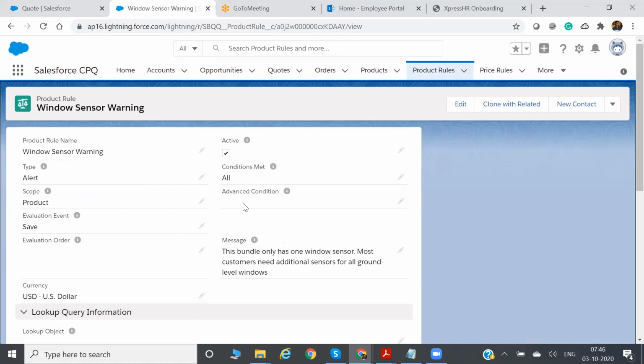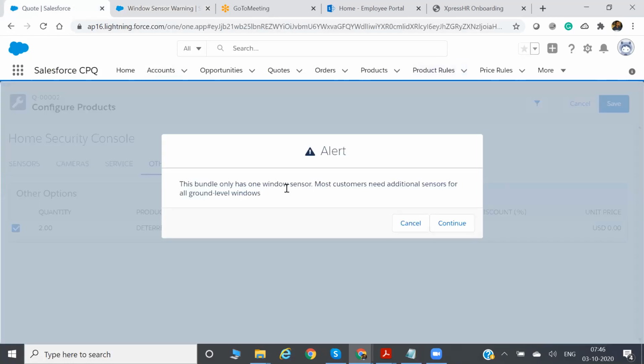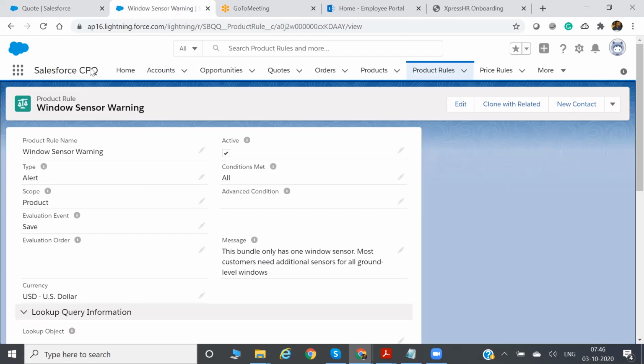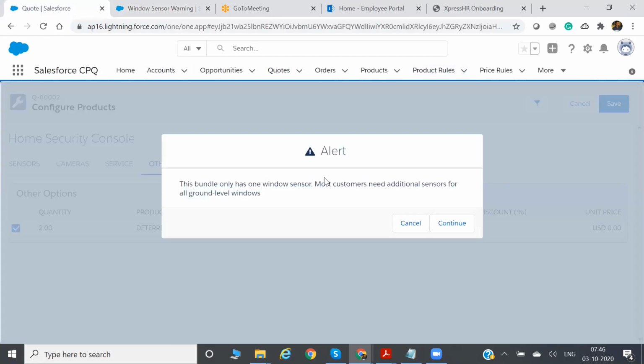Even though there is no advanced condition or the condition met is not custom, you can use the message. So alert and validation is to display a warning message to the sales rep during the configuration phase. If I change any message here, then the same message I can see on the screen. I will explain how we have created this product rule, but now just know the difference.